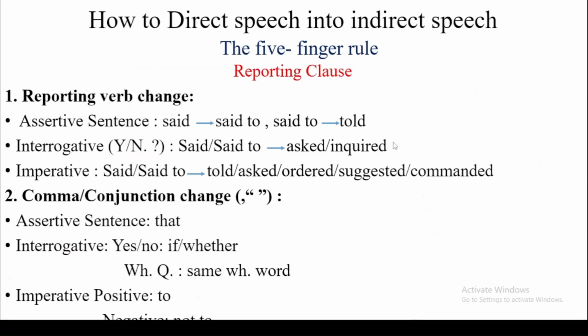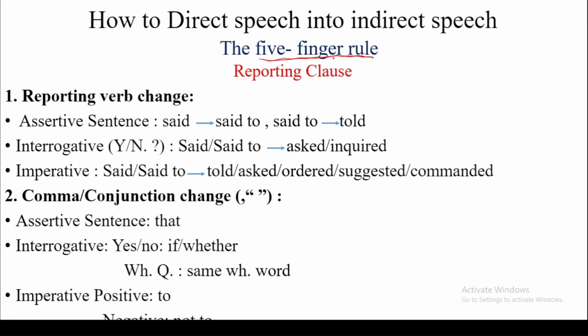Let's move further. This method is called the 5-finger rule. I again repeat the things that we have to change.